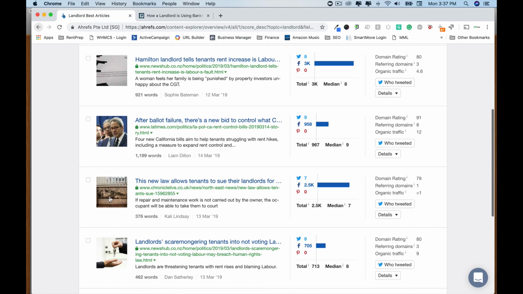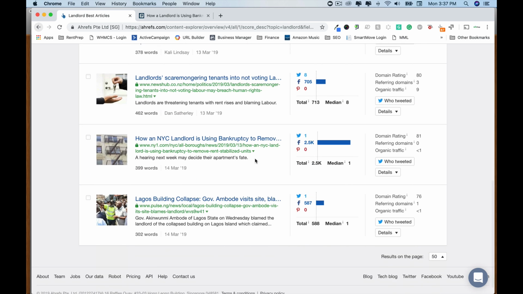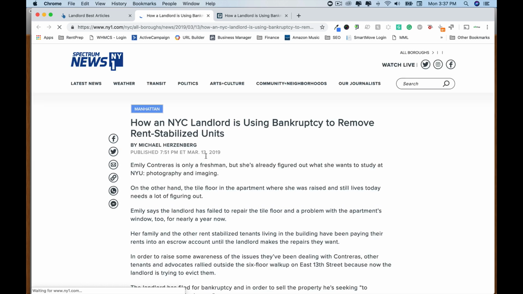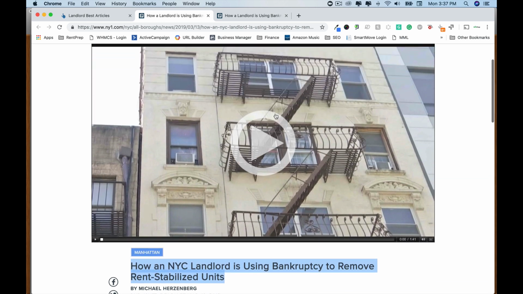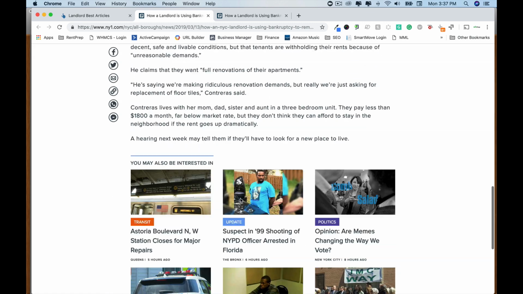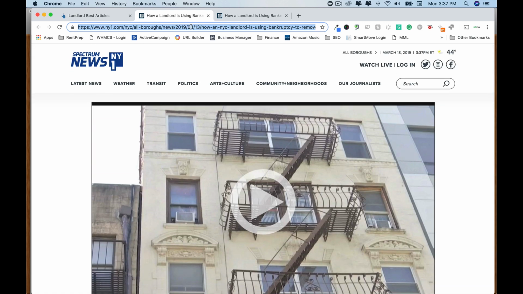And then I can look at these, and by playing with the filters, I can see different things. This one seems interesting. A building collapse. Well, never mind. That's outside of the U.S. This one, though, looks interesting. How an NYC landlord is using bankruptcy to remove rent-stabilized units. So that seems interesting, and I can possibly even use the audio from the video inside of the podcast. And always what I'll do is copy the URL and make sure it gets added to the show notes and the template that we use when editing everything.